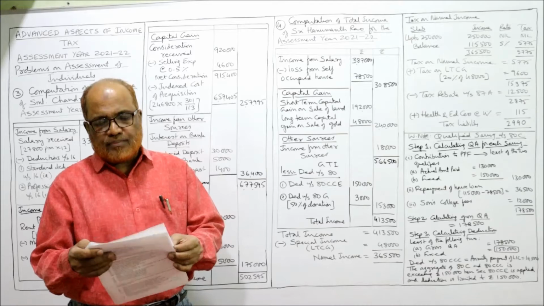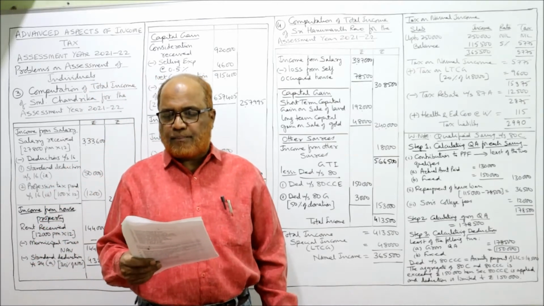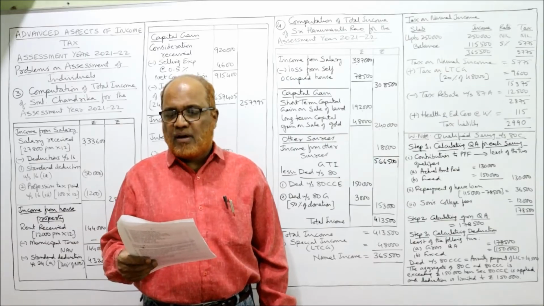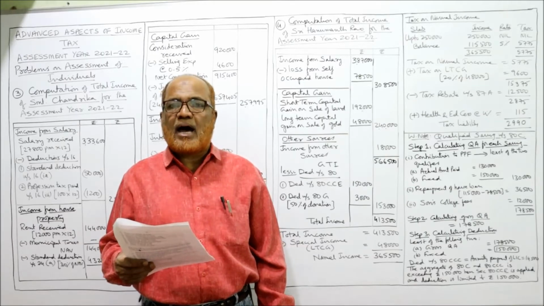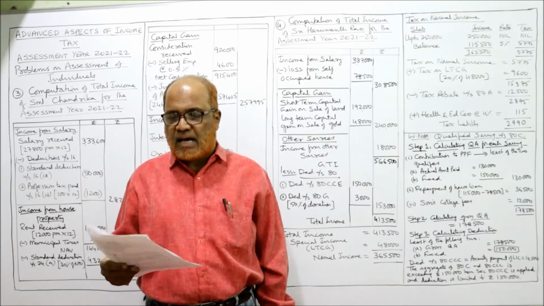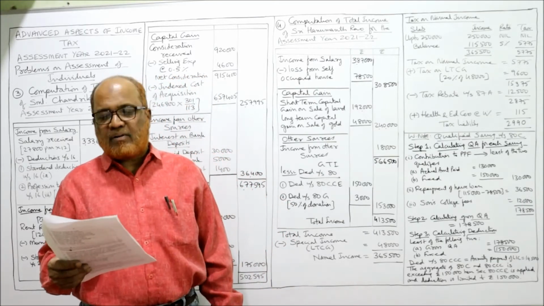Sri Hanumant Rao submitted the following particulars of his income, savings and other expenses for the previous year 2021. Compute his total income and tax liability. So in this problem, you have to find out both total income as well as tax liability. One by one you see.